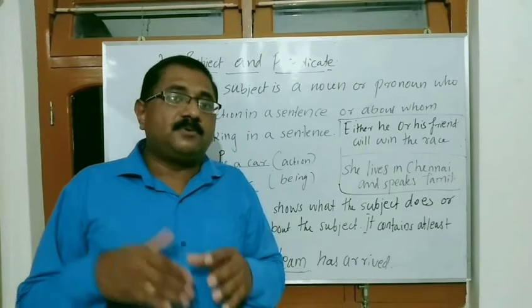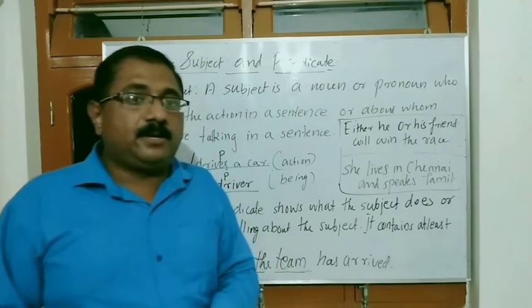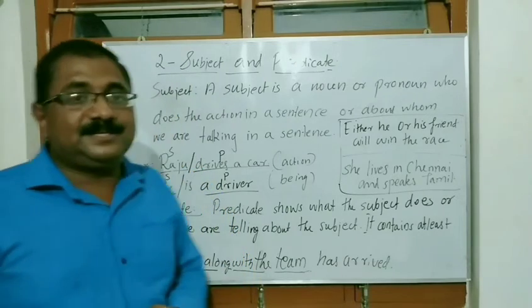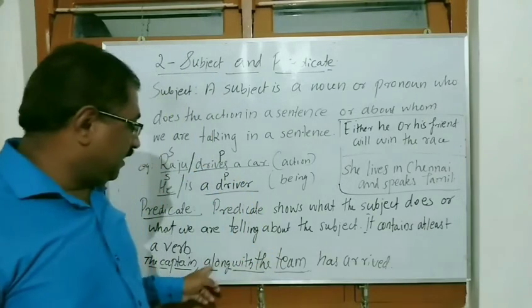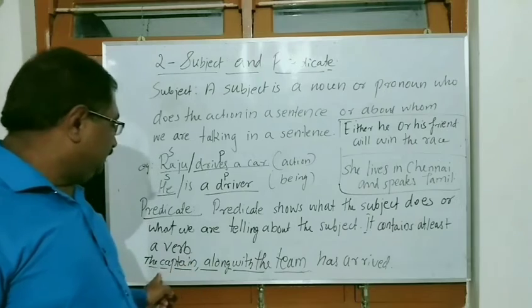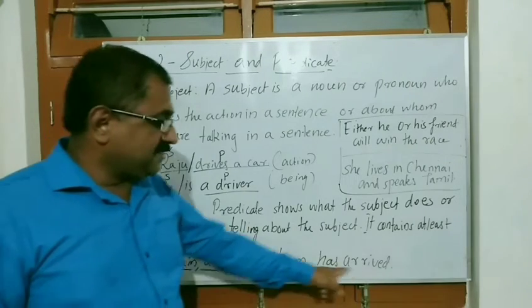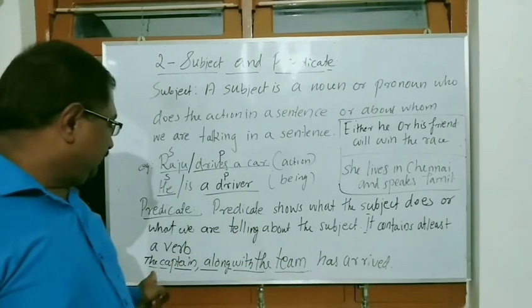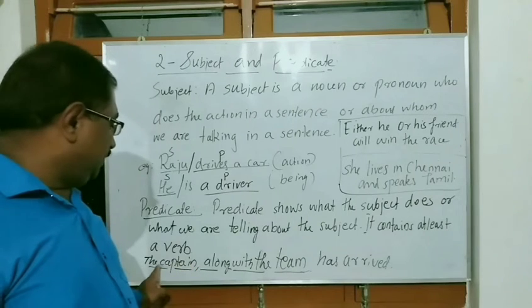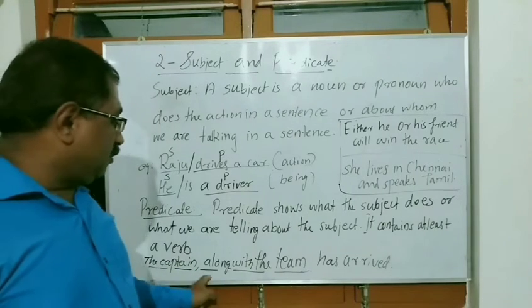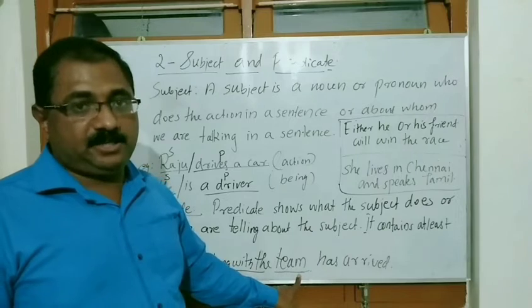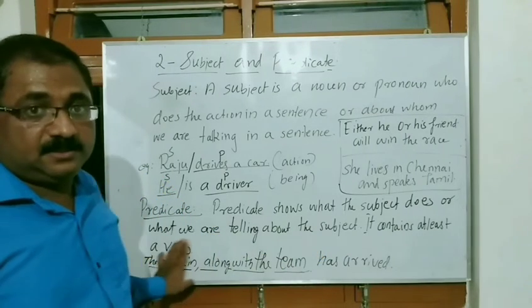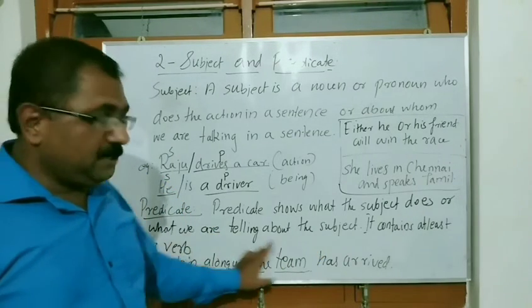These compound subjects are again divided into two. The subjects that are made up of phrases, like: The captain along with the team has arrived. We can say the captain along with the team is the subject here. This group of words makes the subject here.